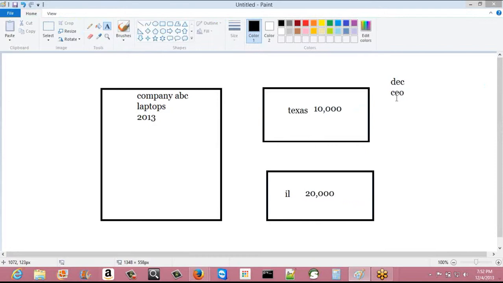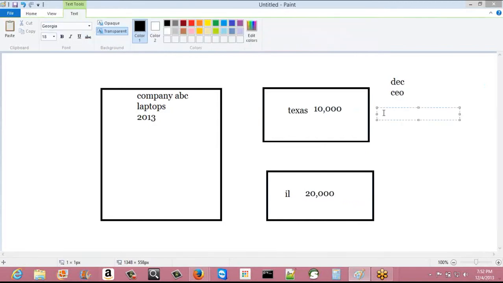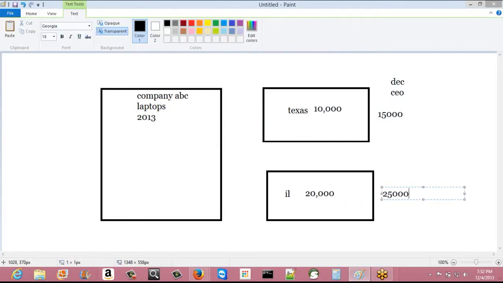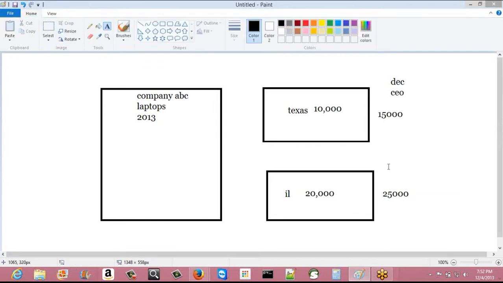Okay, so taking all that into consideration, he will come to a conclusion that okay, for 2014 he will expect his business to grow, and then he will try to manufacture 15,000 laptops for Texas and 25,000 for Illinois. Okay, so how did he come up with these numbers, 15,000 and 25,000? By looking at the old data.